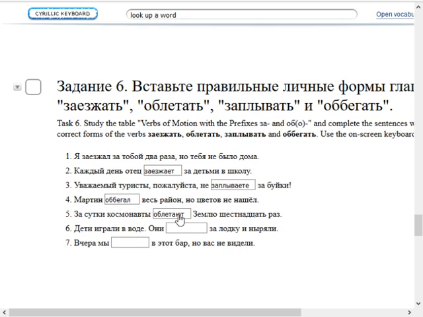Космонавты облетают Землю 16 раз. Cosmonauts fly around the Earth 16 times. So, in a day, cosmonauts fly around the Earth 16 times. Wonderful. Try doing that on foot.